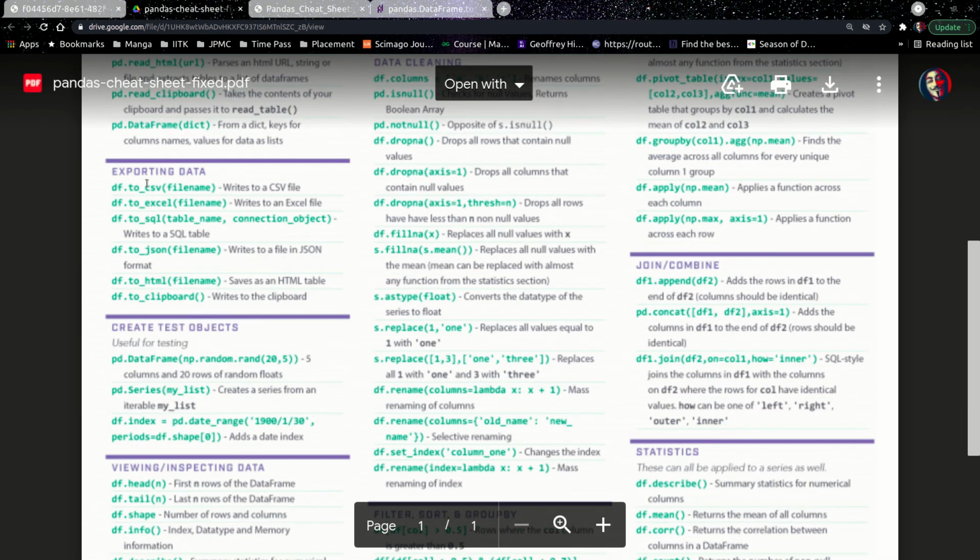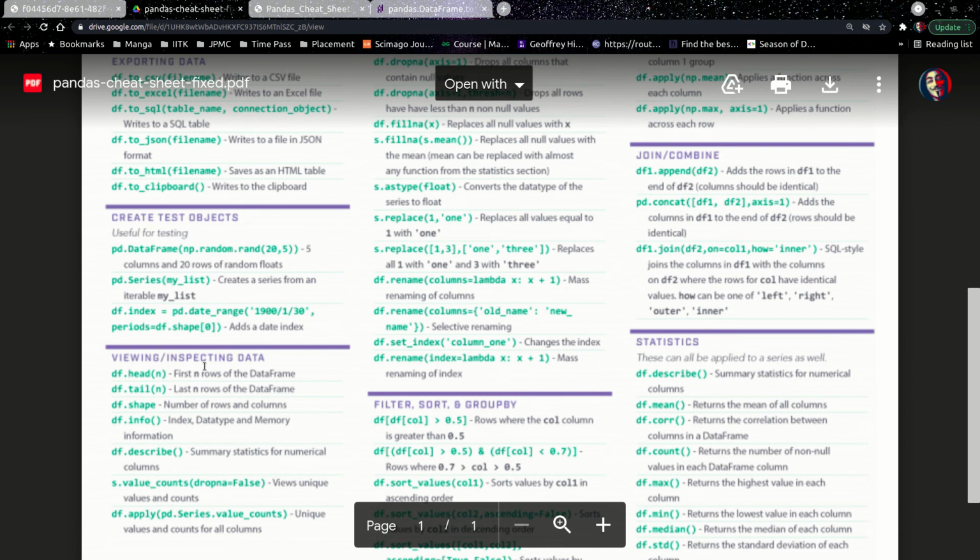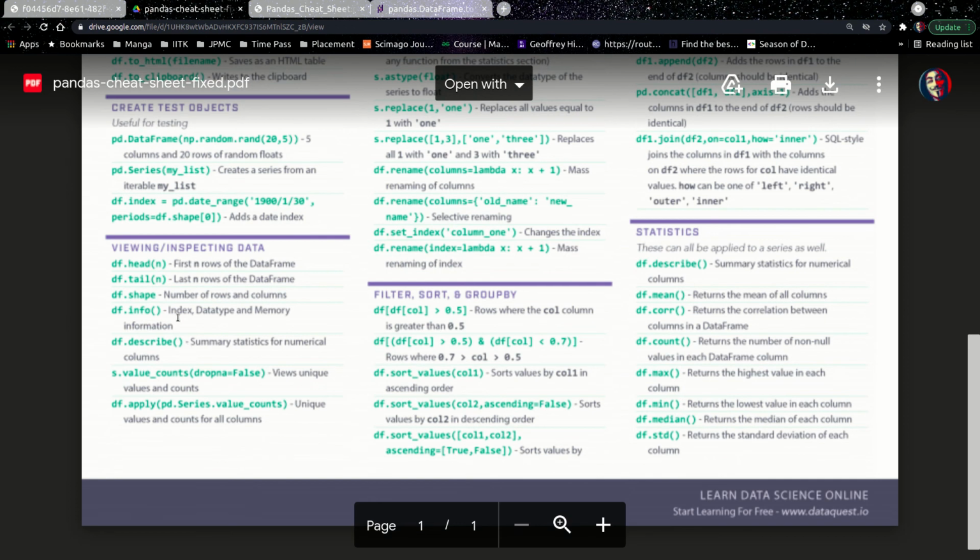There are a lot of ways to export data, and even more present here that are just not mentioned. You don't need to know all of them. You just need to know one, and that you can do other things also. Now, creating test objects, how you can create a data frame. As I said, you can create an empty data frame, you can also specify values to create it, or you can also import it. Now, viewing data.